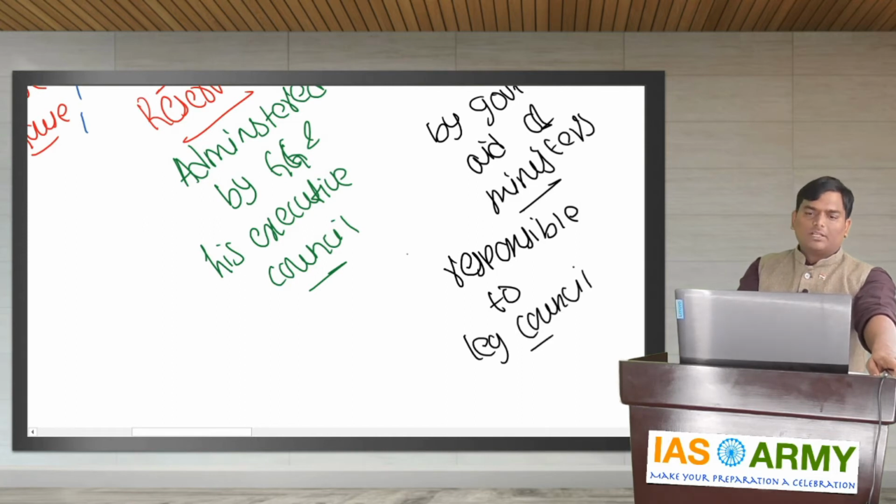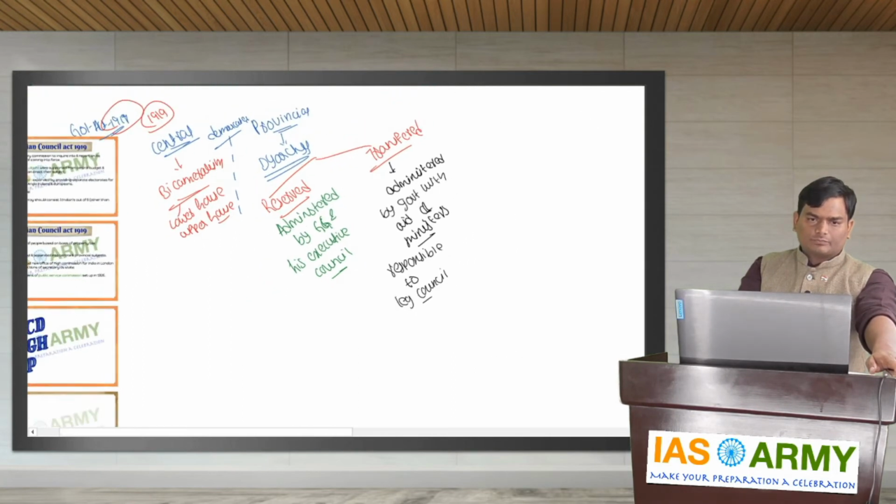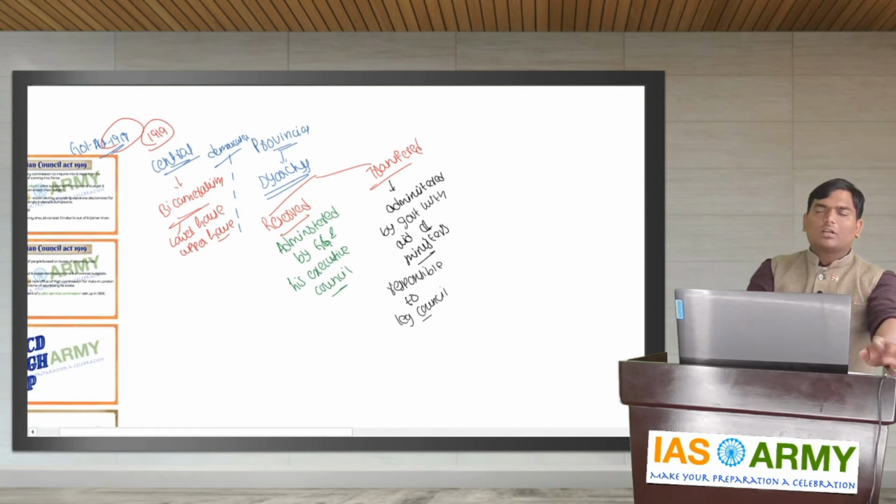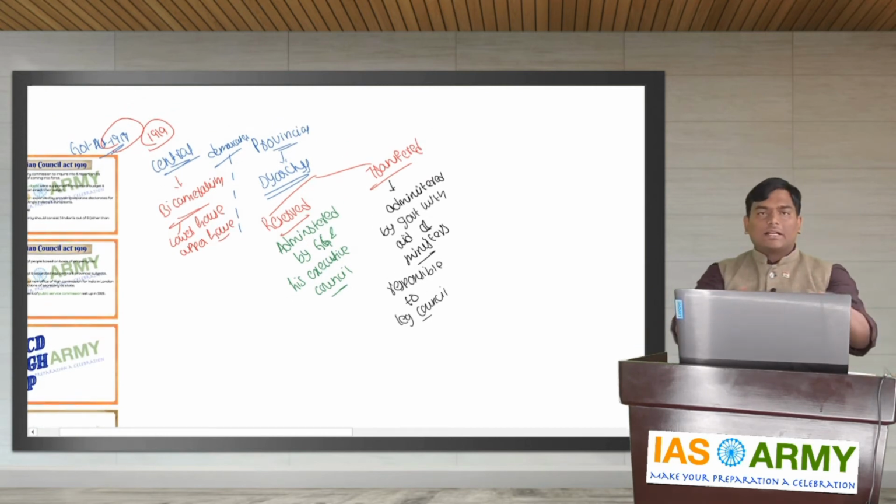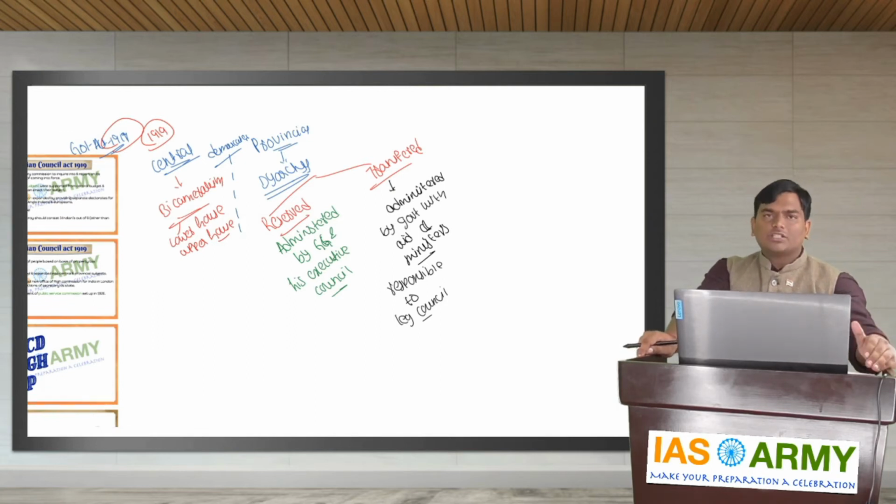Hope the things are clear for you, sir. First, Government of India Act 1919 clearly demarcated the central subjects and the provincial subjects. At central level, it introduced a system known as bicameralism, consisting of a lower house and upper house.